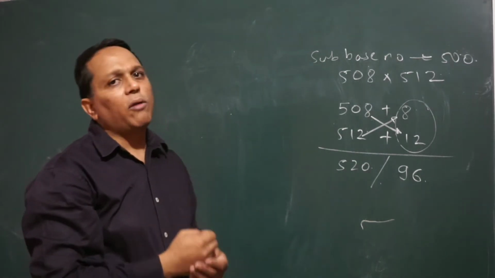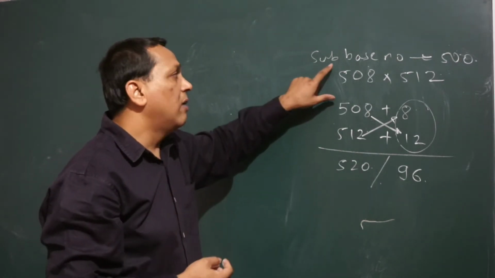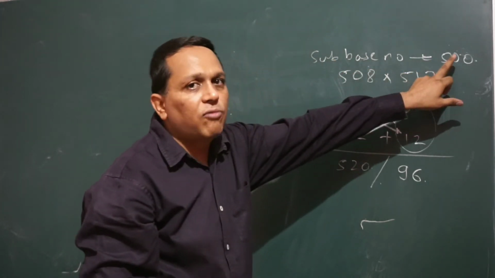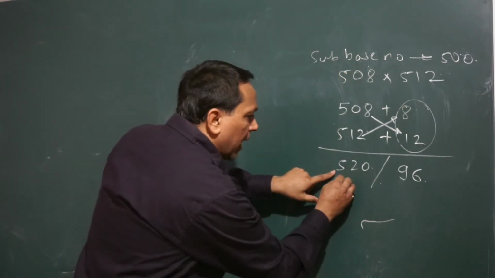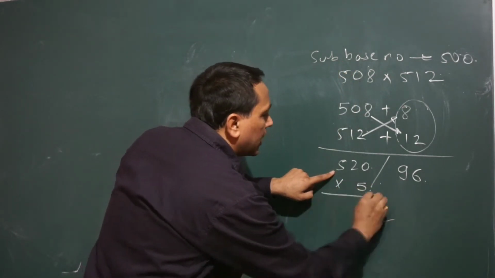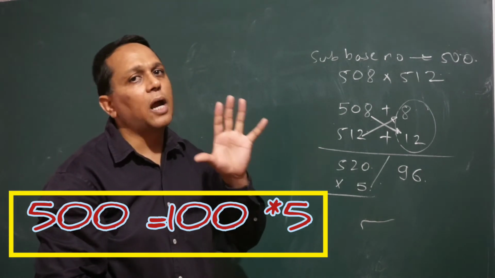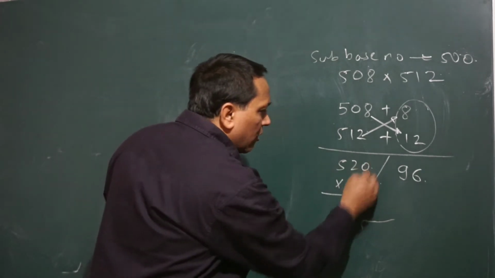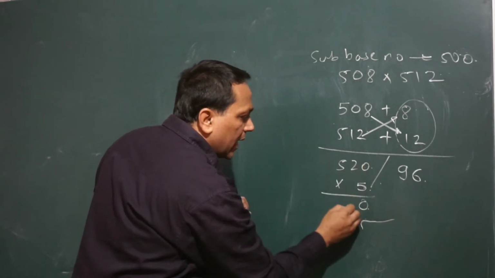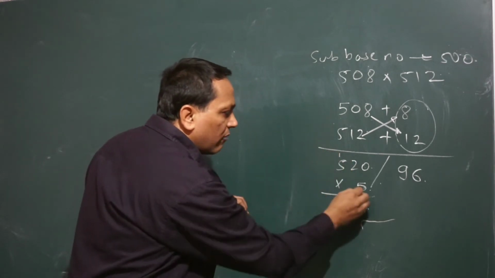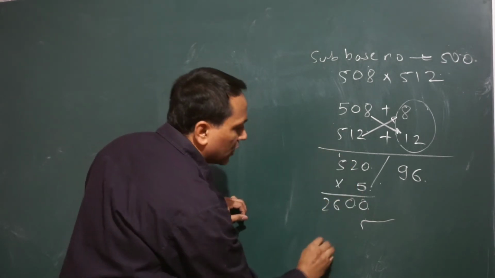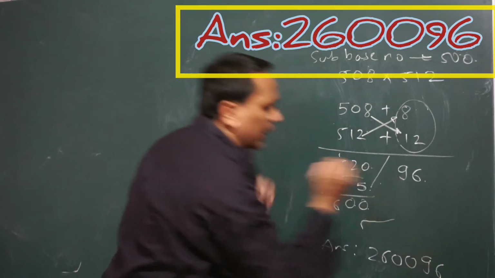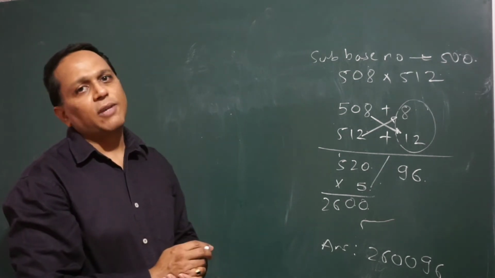There is just one modification in this method when we multiply for sub-base numbers. We have taken sub-base as 500, so we multiply this part by 5 because it is 5 times the base 100. So we multiply only this part by 5. What will be the answer? 5 zeros are 0, 5 twos are 10, 0 carry 1, 5 5s are 25 plus 1, 26. And so the final answer is 260096. So as you can see, this is a very simple method.